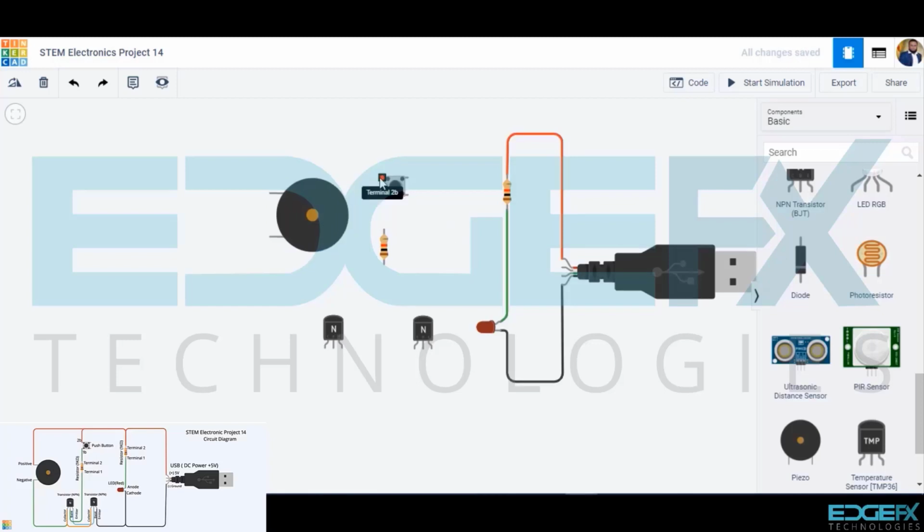Terminal 2B of the push button to the terminal 2 of the first resistor 1 kilo ohms. Terminal 1B of the push button to the terminal 2 of the second resistor 1 kilo ohms.